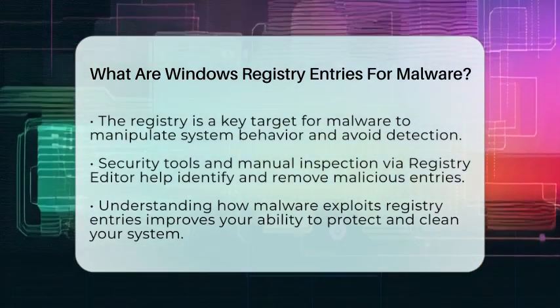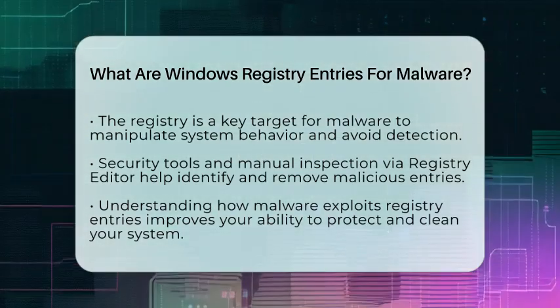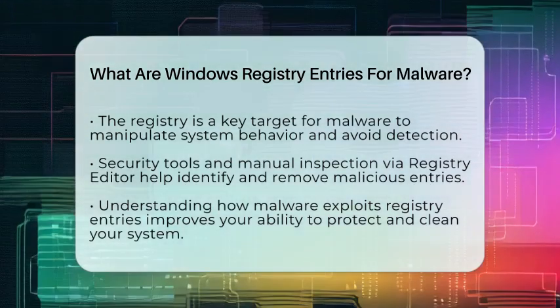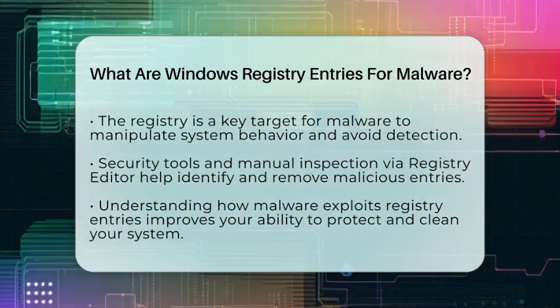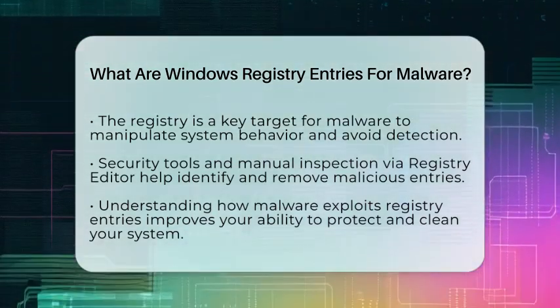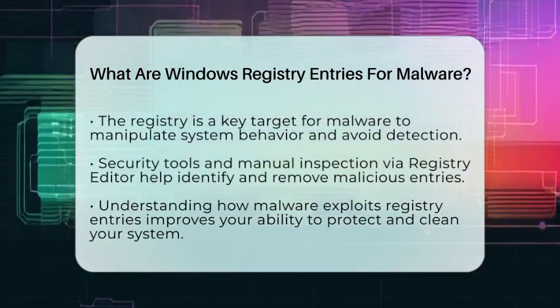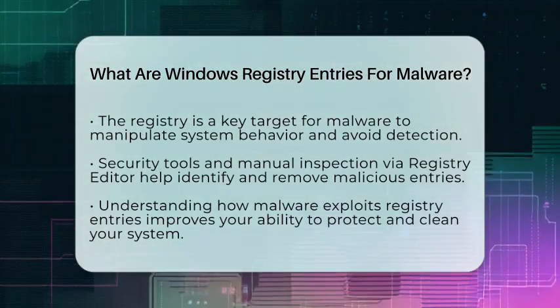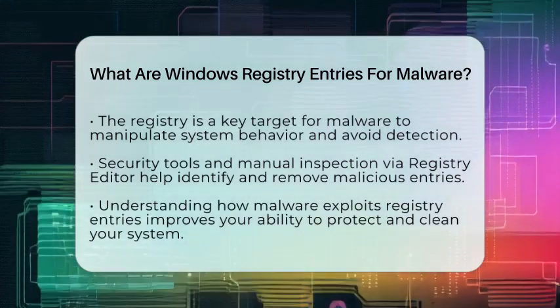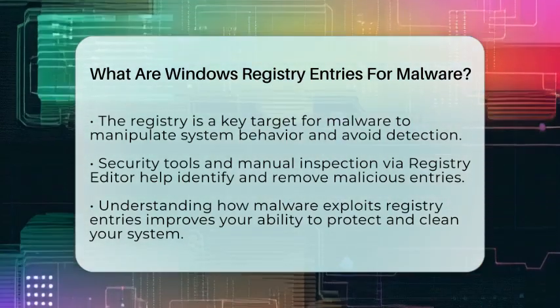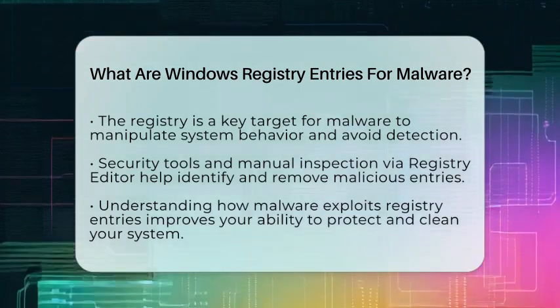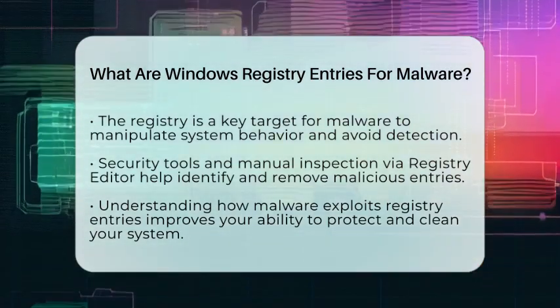Security professionals and antivirus programs often scan these registry paths for suspicious entries. Users can also open the registry editor to manually inspect and delete malicious keys if they know what to look for. Automated tools can help identify unusual changes that might indicate malware activity early.